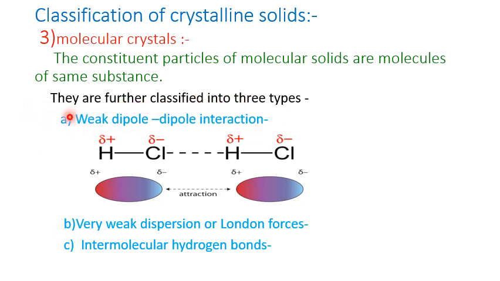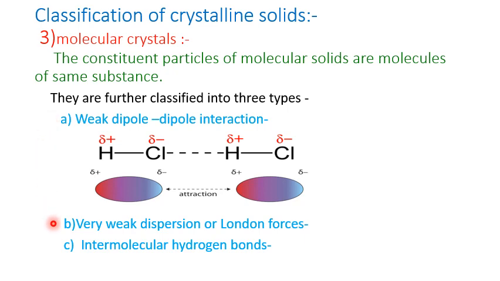Dipole-dipole interaction means the attractive forces between the positive end of one polar molecule and negative end of another polar molecule is called dipole-dipole interaction. See, this type of interaction is present in polar molecules such as solid HCl, H2O, SO2, which possess permanent dipole moment.